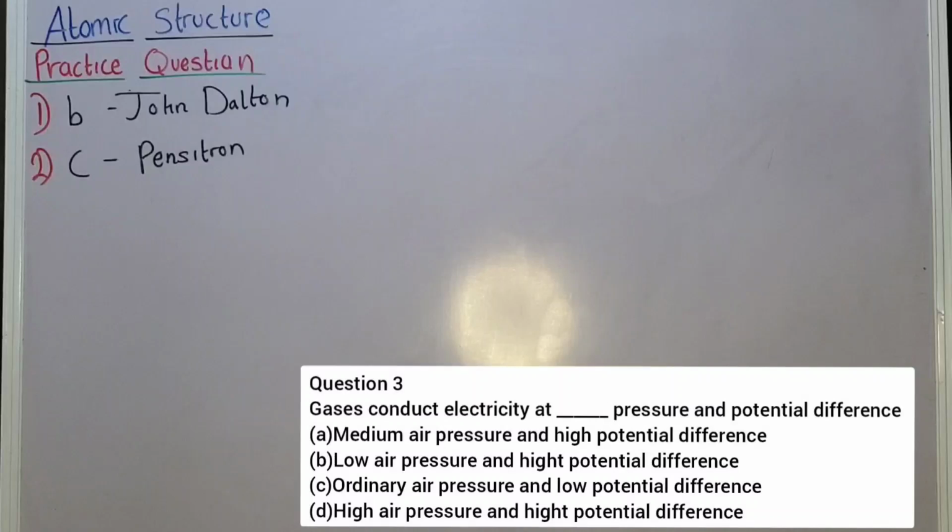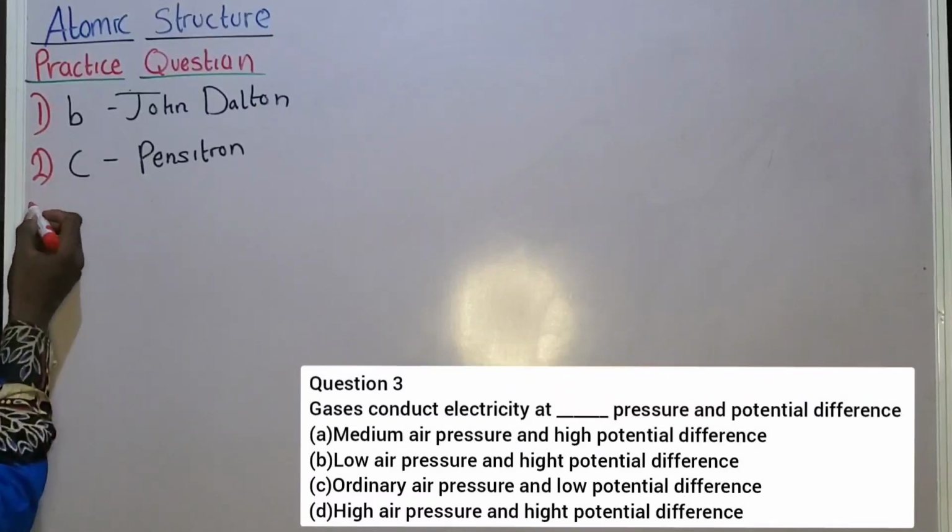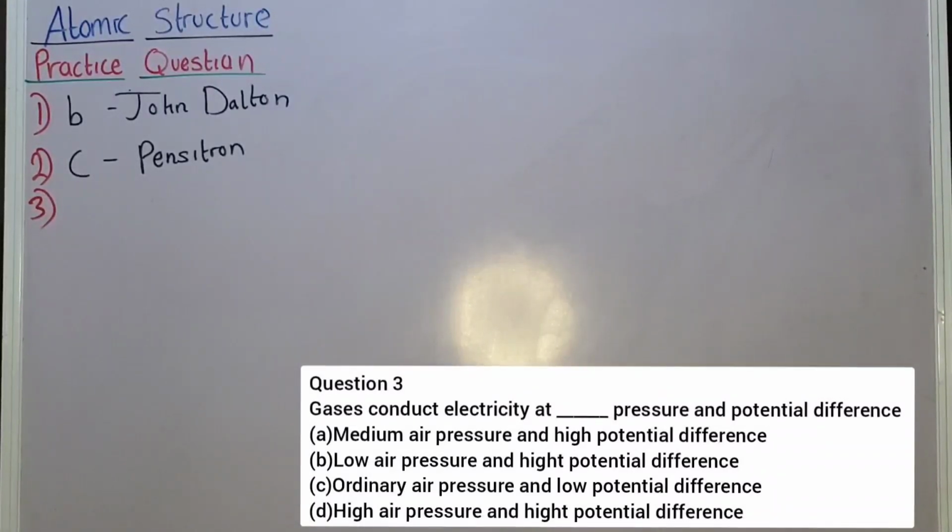Gases conduct electricity at dash pressure and potential difference. Okay? That's question 3. Gases conduct electricity at dash pressure and potential difference. A. Medium air pressure and high potential difference. Option B. Low air pressure and high potential difference. Option C. Ordinary air pressure and low potential difference. Option D. High air pressure and high potential difference.